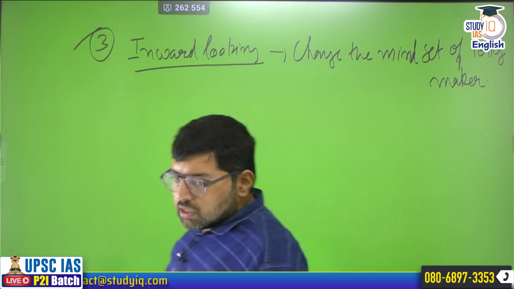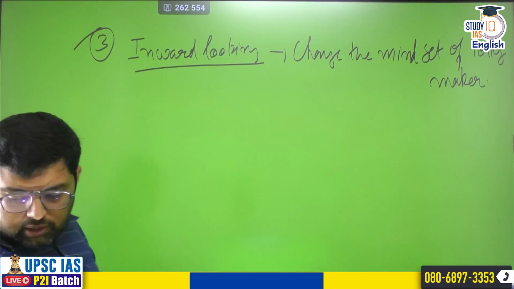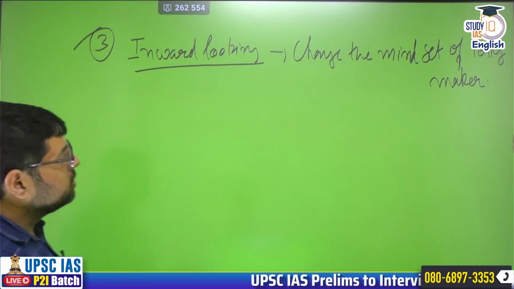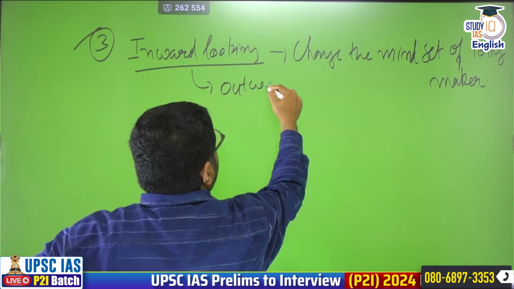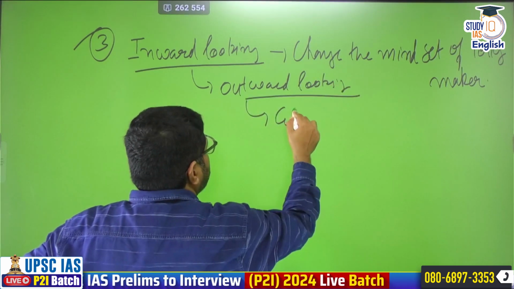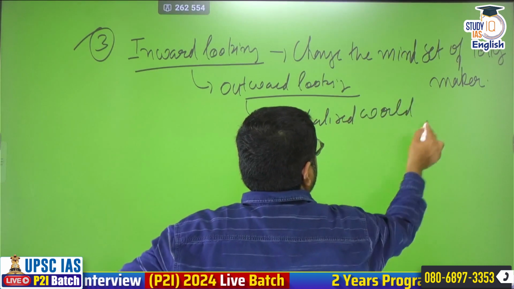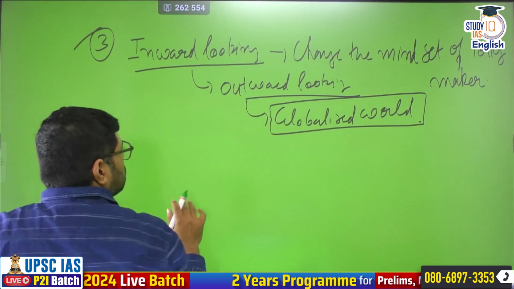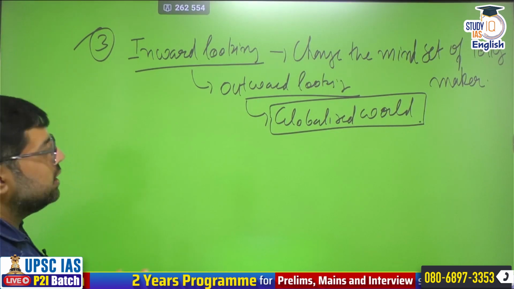We have to change the mindset of the policy maker. So that is what is required. So this is the most important thing. Now, next, another reason is, basically here I am talking about the fact that we need to have outward looking, and that can be possible when you connect with the globalized world. When you connect with the globalized world, this is what is important. So connection with the globalized world is very, very important.